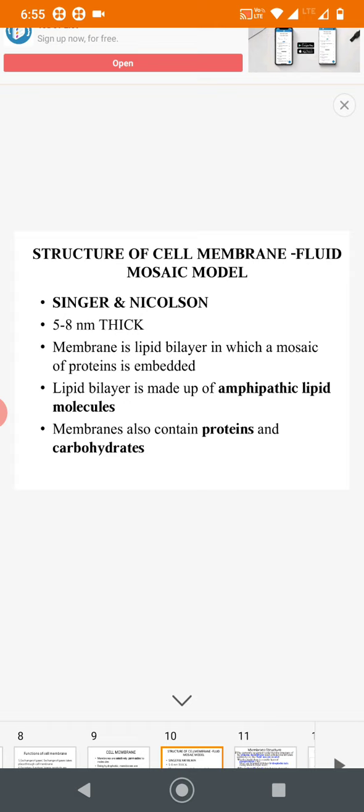So what is a nanometer? 1 meter is 100 centimeters. 1 centimeter is 10 millimeters. 1 millimeter is again 1000 microns. 1 micrometer is 1000 nanometers. So the order goes meter, centimeter, millimeter, micron or micrometer, then nanometer.